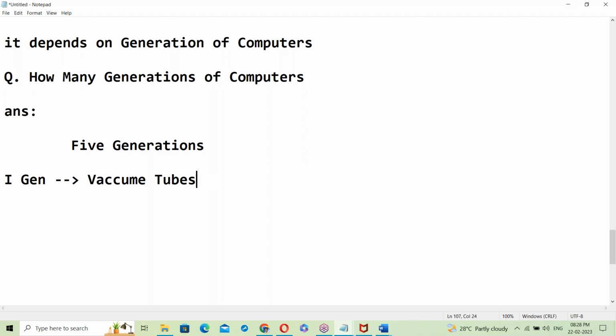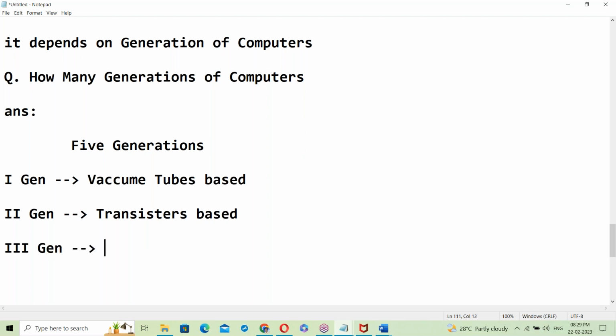The second generation is transistor based. Next, the third generation is IC, integrated circuits, IC based.